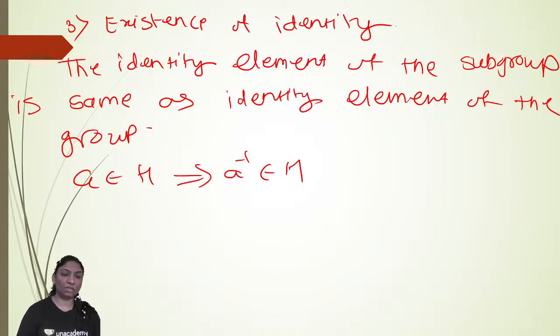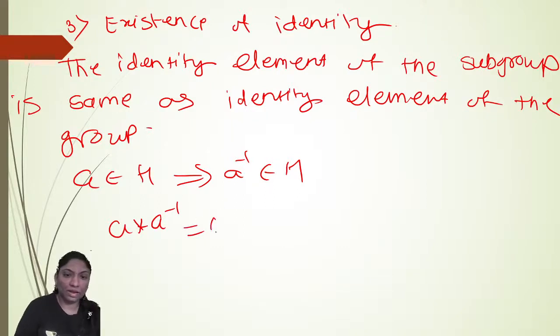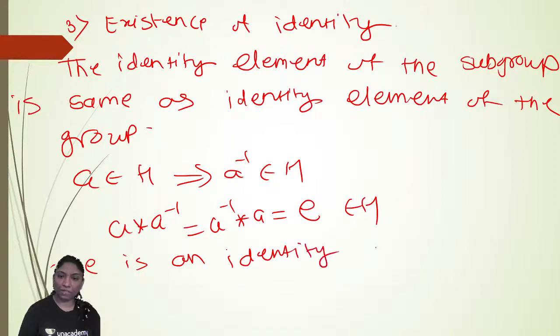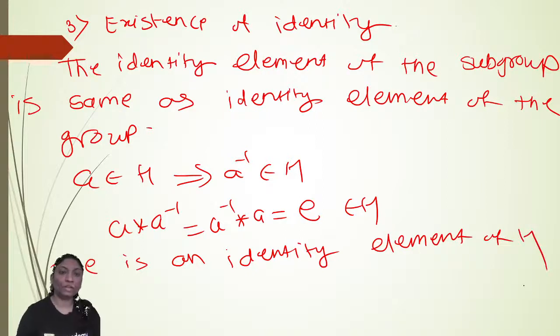So here, A belongs to H, A inverse belongs to H. So by closure property, A star A inverse, which is equal to A inverse star A, is equal to E. So identity also belongs to H. Therefore, E is the identity element of H. Right? Now, the fourth property, that is existence of inverse.